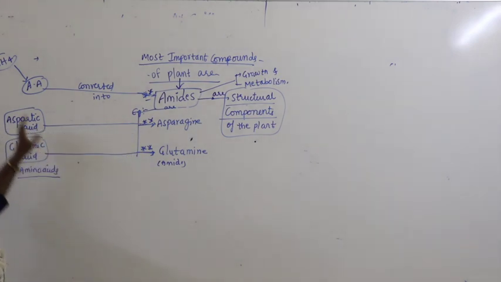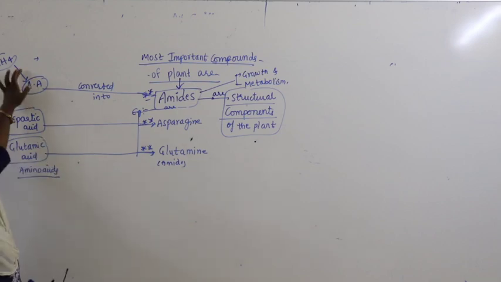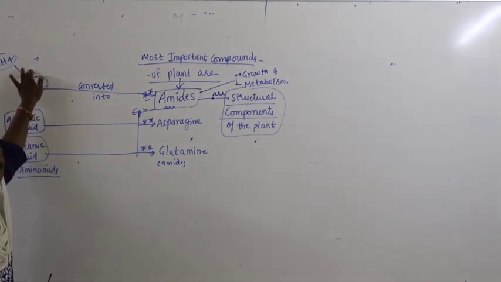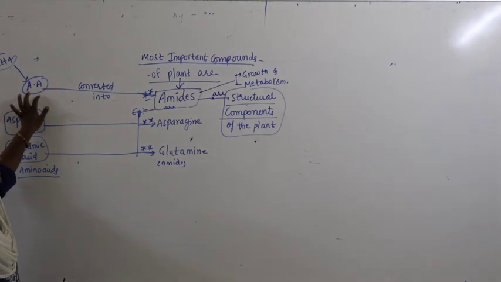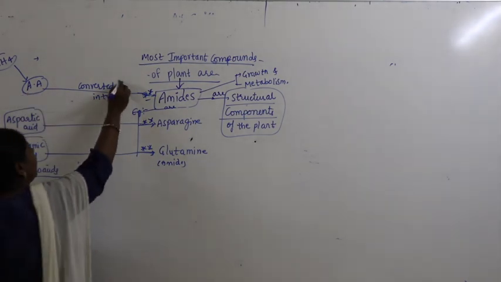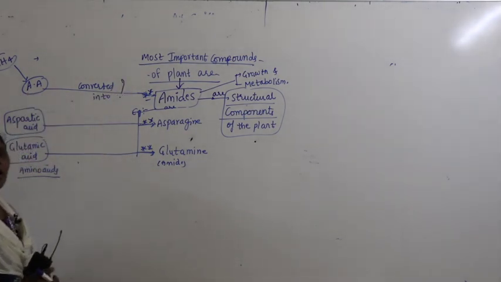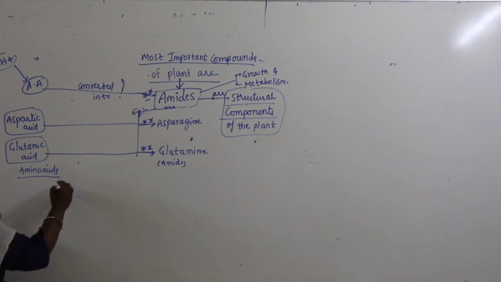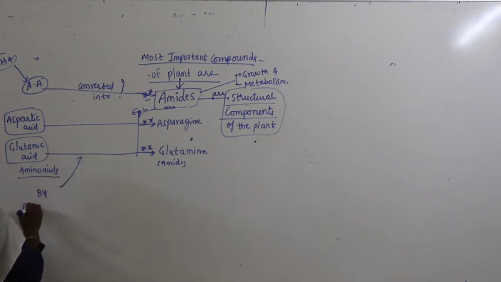Now we studied how ammonia is converted into amino acid by two processes, reductive amination and transamination. Now let us study how amino acid converts into amides. Let us study this. How is it possible here? By addition of amino group.